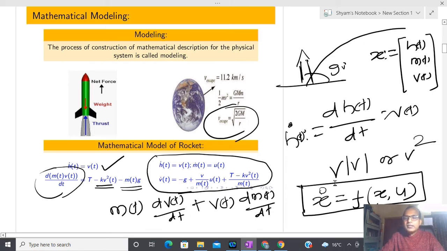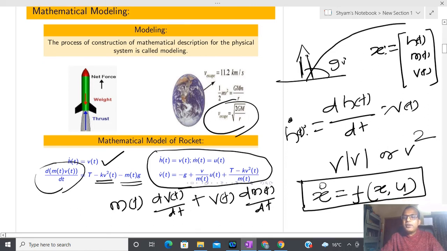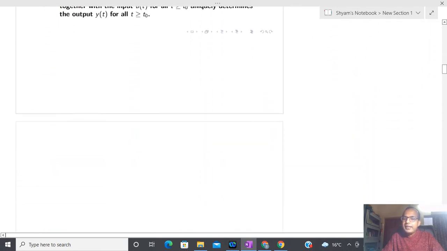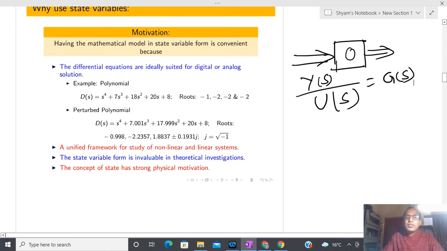And what extra benefit do we get from following Newton's way? I am going to highlight that here, and after that, slowly as this course progresses, you will be able to understand. Having the mathematical model in a state variable form is convenient because the differential equation is ideally suited for digital or analog solution. You can see what kind of difficulty comes into the picture if I am going to solve some kind of polynomial using a computer.